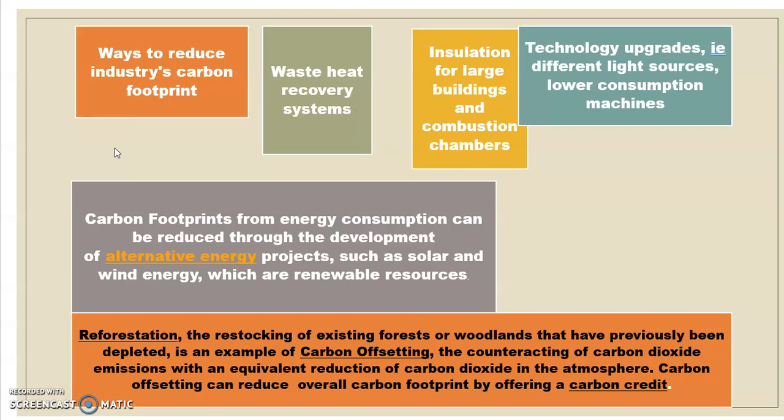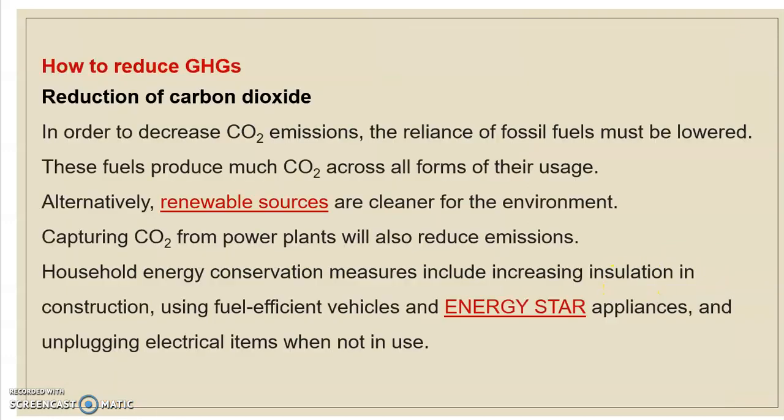We should use alternative energy such as solar and wind energy, and do reforestation for carbon offsetting and for lowering the emission of carbon dioxide. These are a few preventive measures we can take.